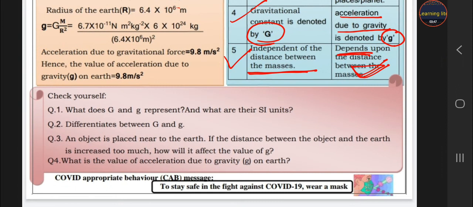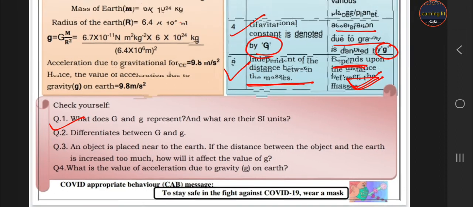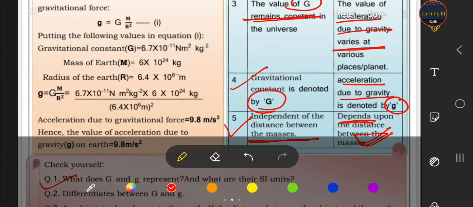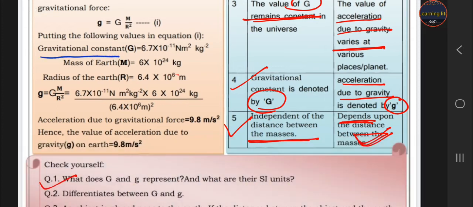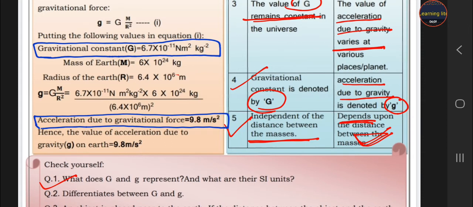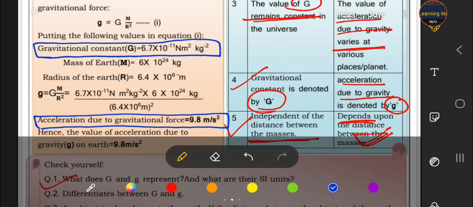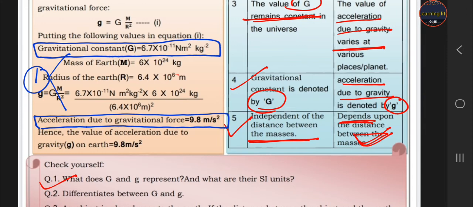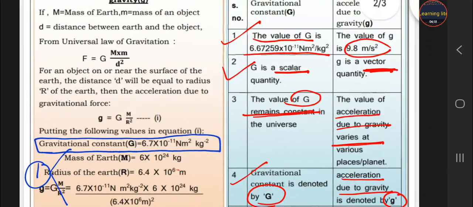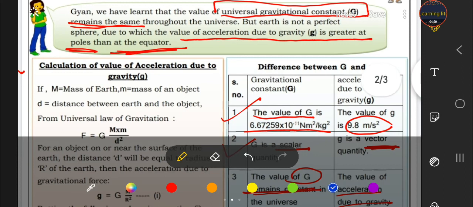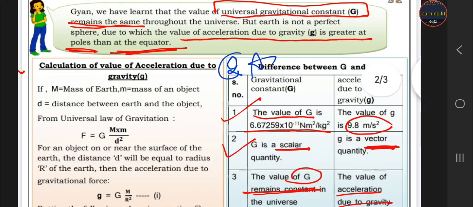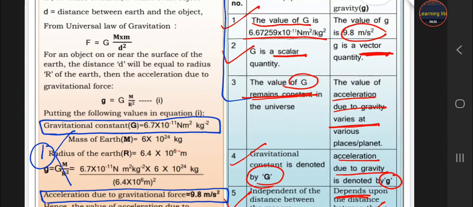Let's do the exercise. What do the capital G and small g represent, and what are their SI units? So this is the first answer, students. Capital G is the gravitational constant. Small g is acceleration due to gravity. So this is the answer of your first question. You have to write both. Differentiate between G and g. This is your second answer, students. You have to write the differentiation table.